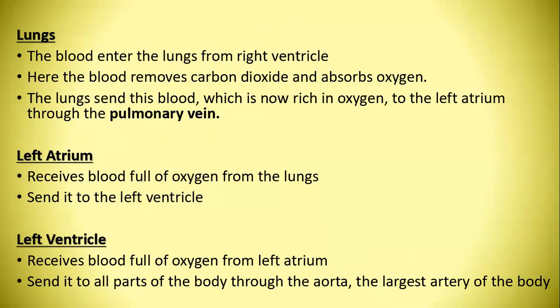Lungs. The blood enters the lungs from the right ventricle. Here the blood removes carbon dioxide and absorbs oxygen. The lungs send this blood, which is now rich in oxygen, to the left atrium through the pulmonary vein.